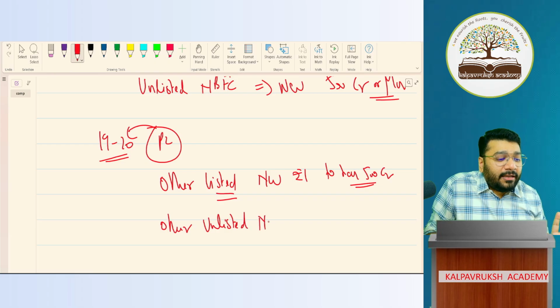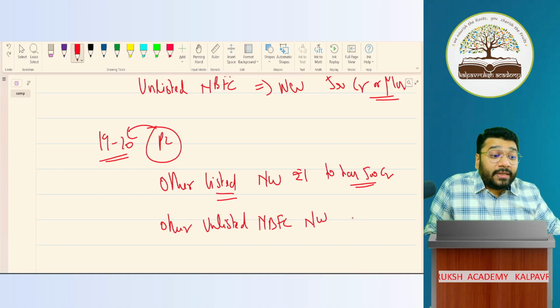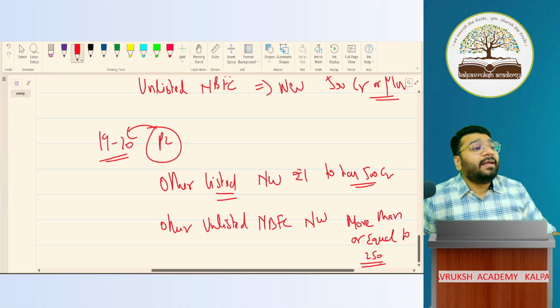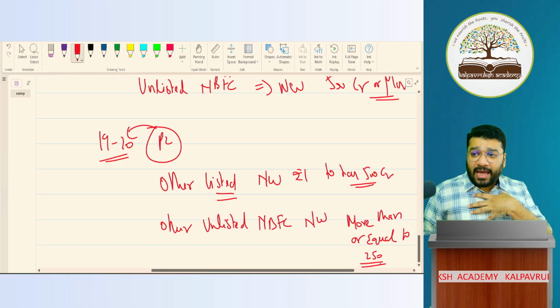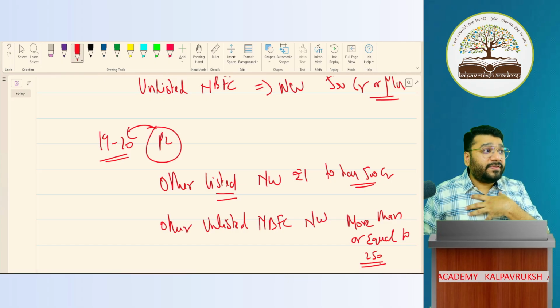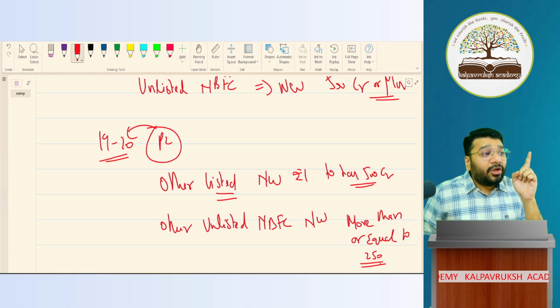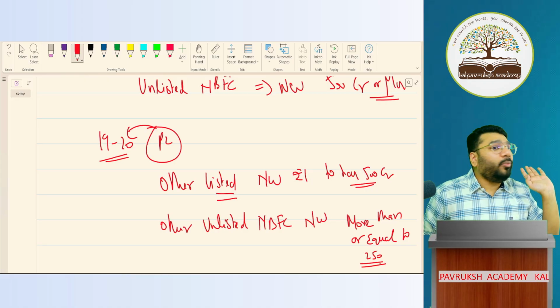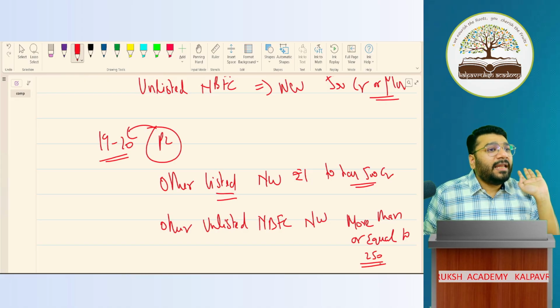Unlisted NBFCs whose net worth was more than or equal to 250 crores were covered under Ind-AS. Which means if I'm an unlisted NBFC with net worth from 1 rupee to less than 250 crores, what will I follow? Accounting standards I'll follow. Got it? Not got it? Any problem?